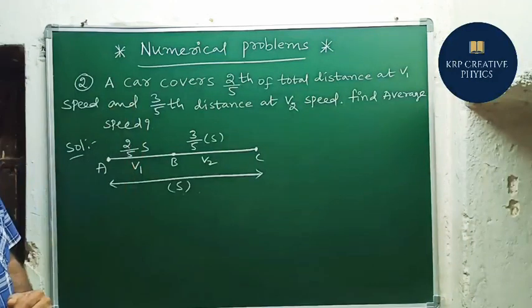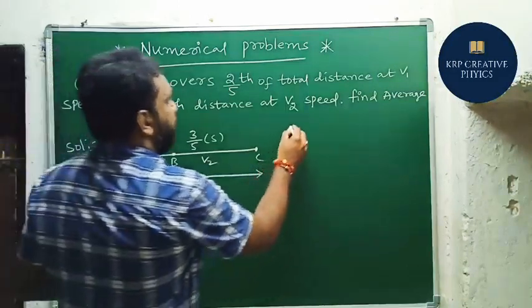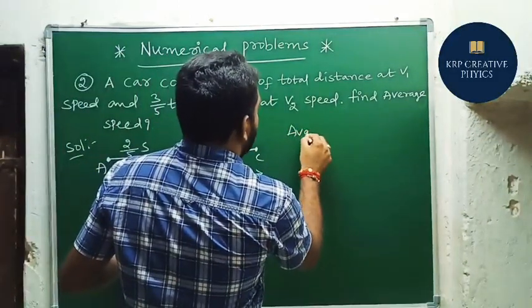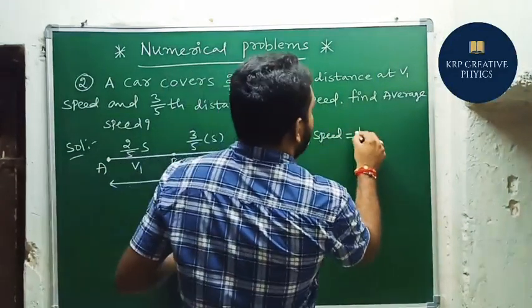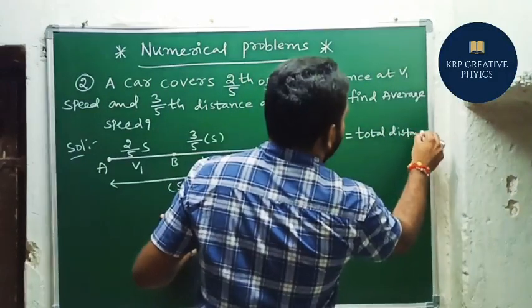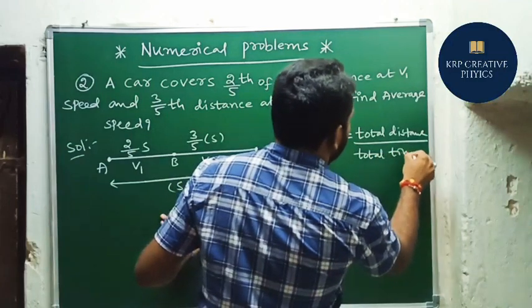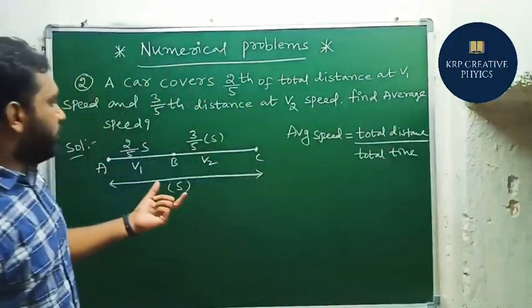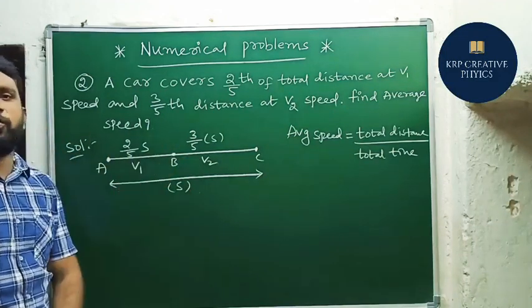So now we need to find average velocity, average speed, sorry. What is the principle to find average speed here? I'm going to write it here. Average speed equals total distance by total time. So this is the formula. We already know the total distance. Total distance is S, but we need to find the total time.